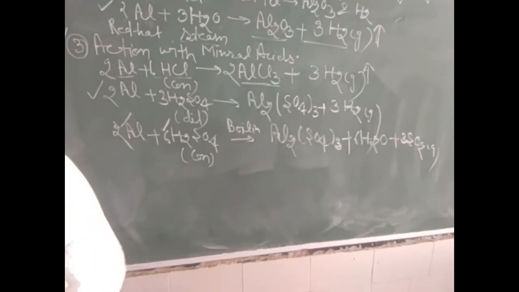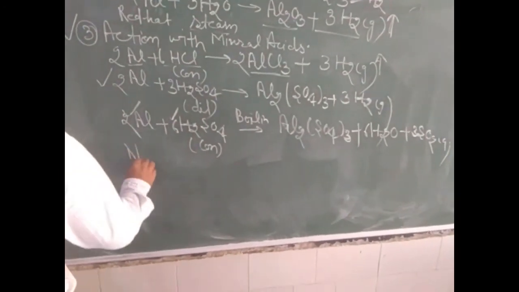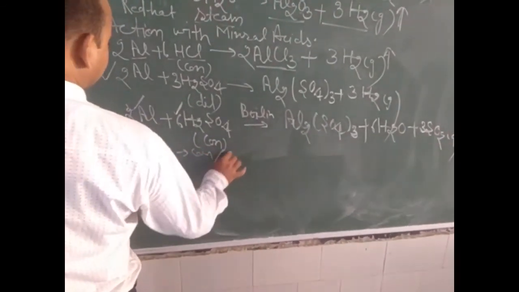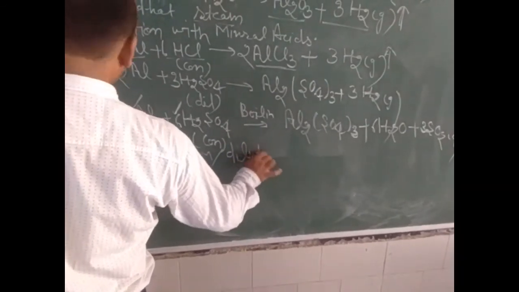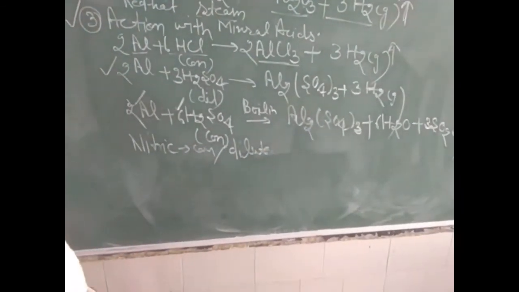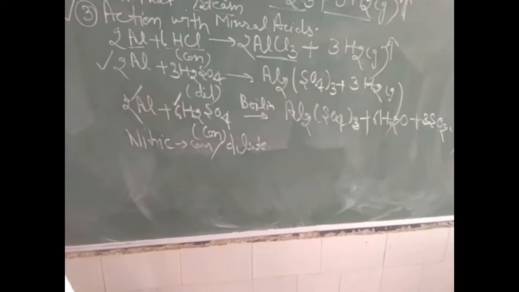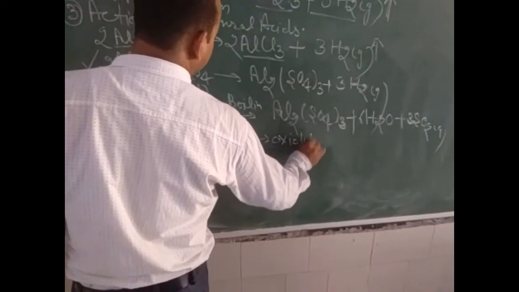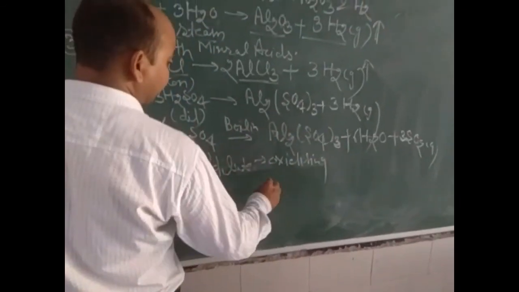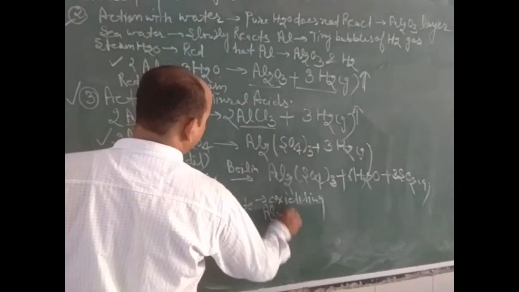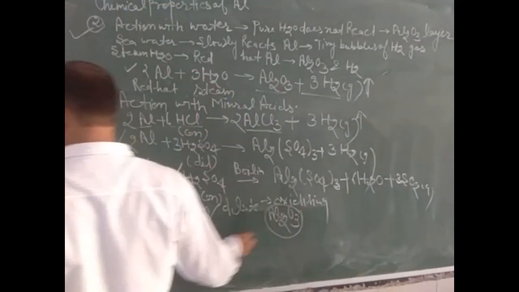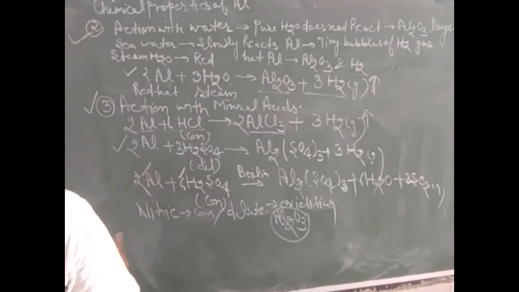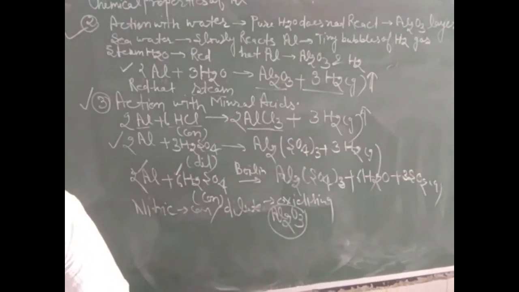We know that concentrated nitric acid, or even dilute, is a powerful oxidizing agent. So on treating aluminium with it, a protective layer of aluminium oxide forms and the reaction stops. So we can say that nitric acid can be stored in an aluminium container.